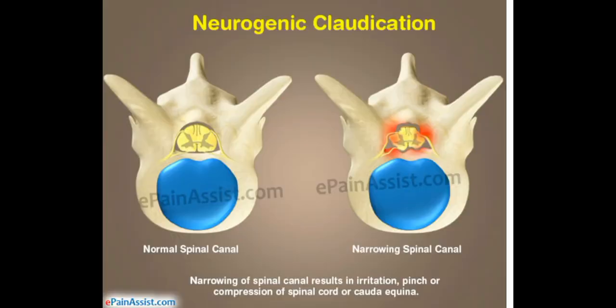See, this is the picture again showing neurogenic claudication. On the left hand side we can see the normal spinal canal. On the right hand side we can see narrowing of the spinal canal. Narrowing of the spinal canal results in irritation, pinch or compression of the spinal cord or cauda equina.